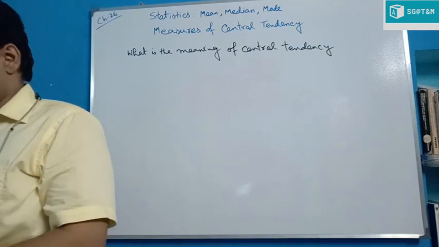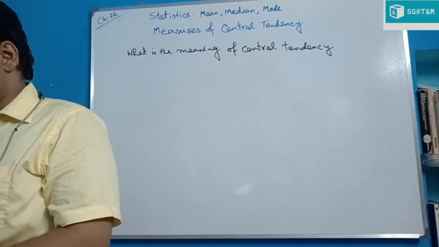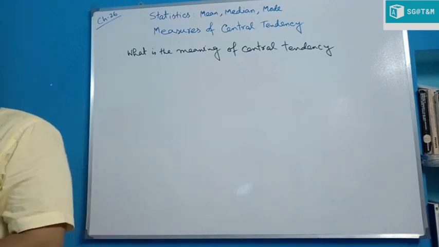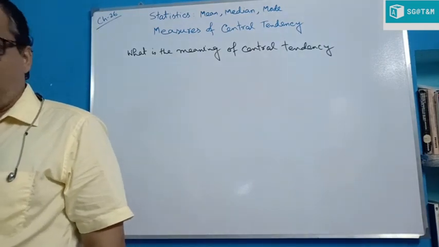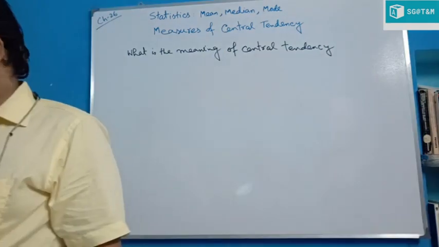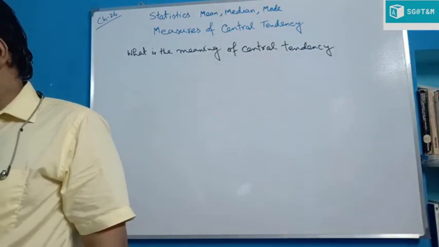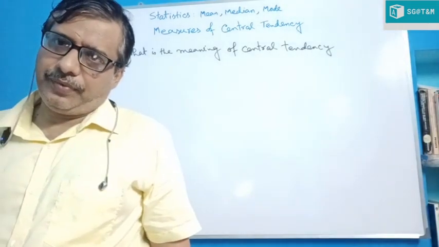I repeat once again. Or in other words, we can say most of the values lie in a small interval about the central value.